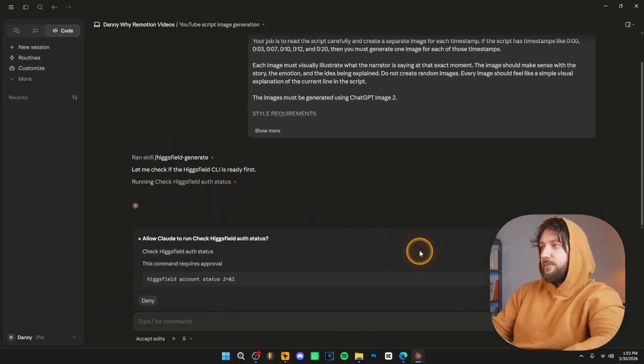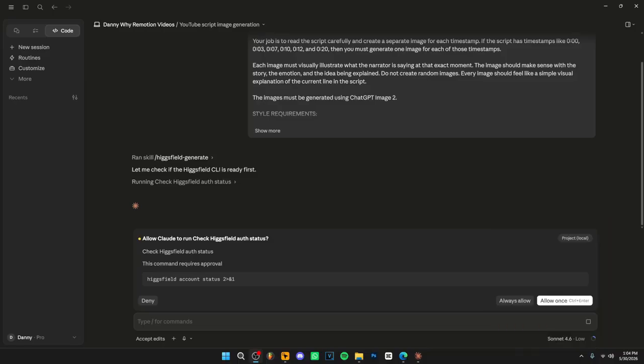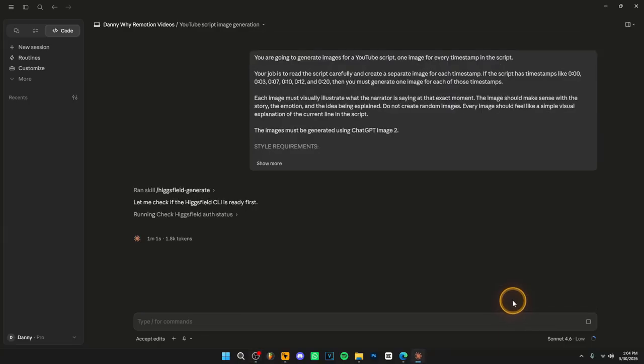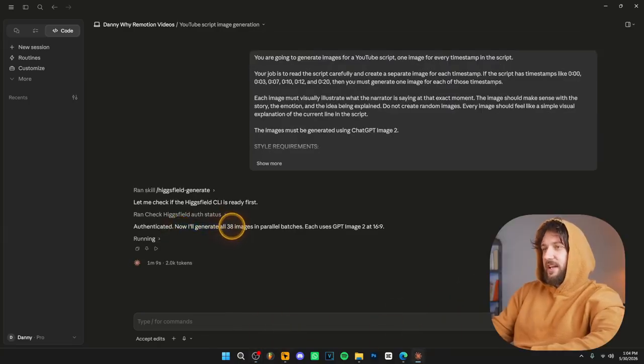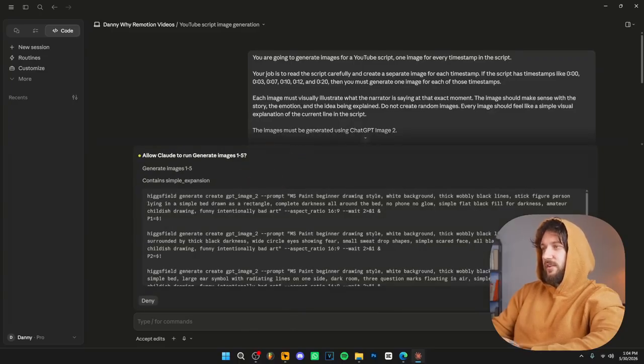As you can see, it's asking me to allow access. I don't think you can see it. Let me actually, yeah, you can't see it because of my webcam. So I'm gonna take my webcam away. So as you can see over here, allow once or allow always, click always allow, right? As you can see, now it will generate 38 images. Now it's only going to generate 38 images because I've copied just a little part of the script.